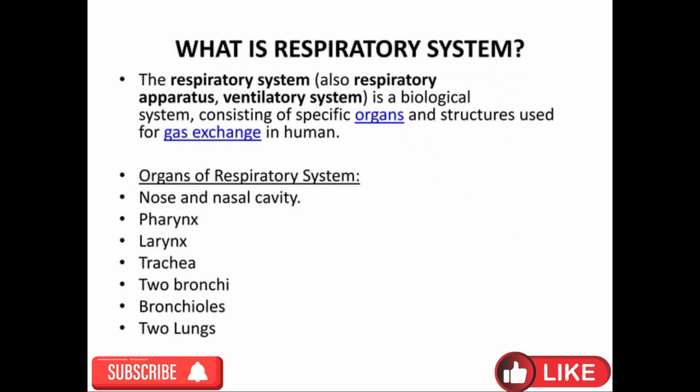The respiratory system is also known as respiratory apparatus or ventilatory system. It is a biological system consisting of specific organs and structures used for gaseous exchange in humans. The respiratory system is composed of the nose and nasal cavity, pharynx, larynx, trachea, bronchi, bronchioles, alveoli, and lungs.